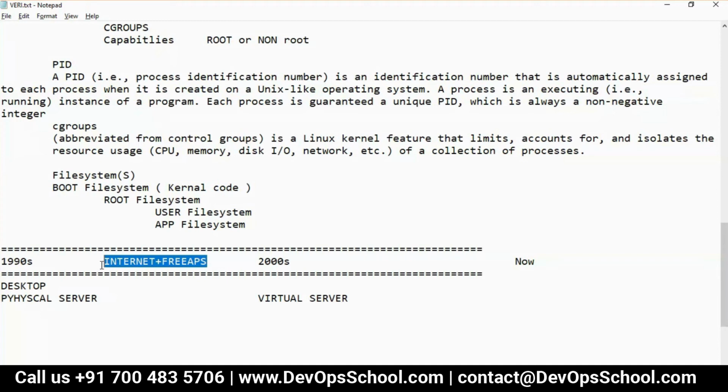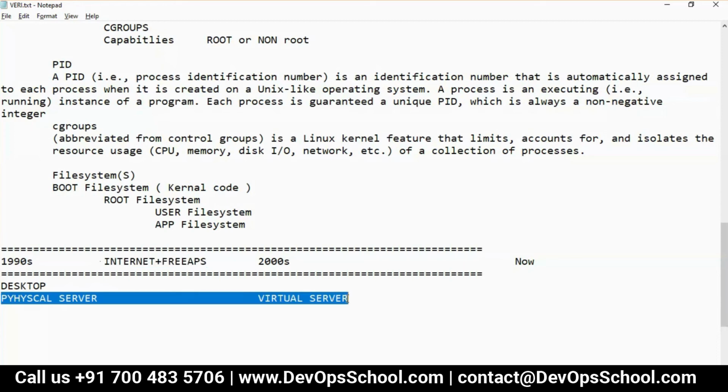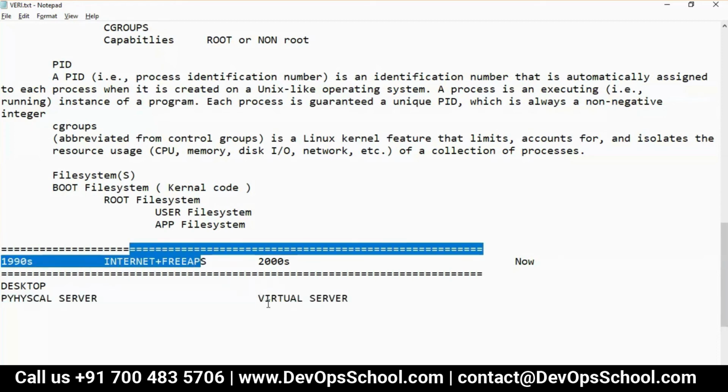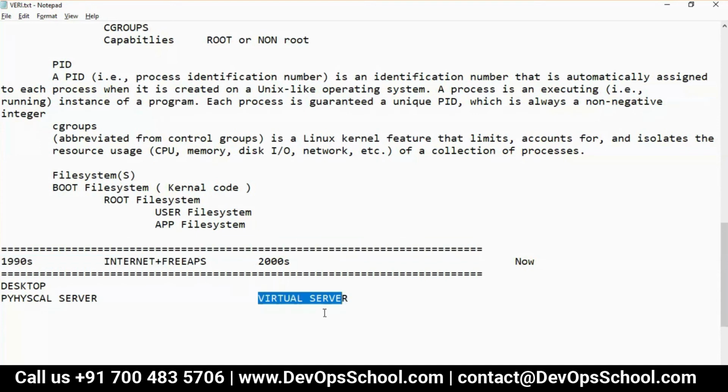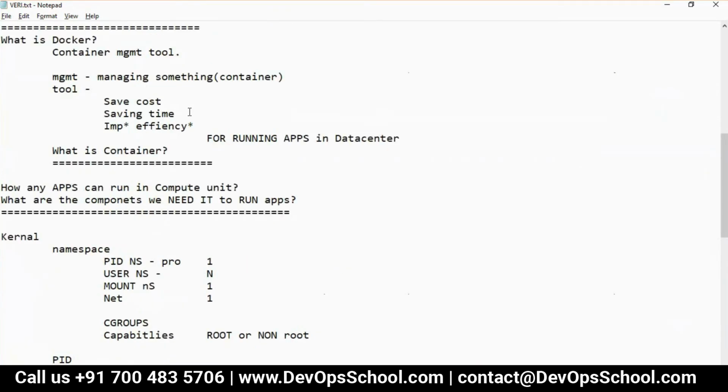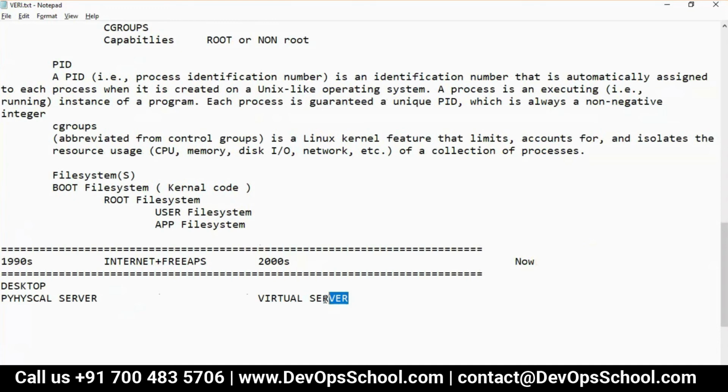So now guys, the virtual server is not working anymore. Why? Because earlier we were using the internet. So the virtual server was able to reduce the cost and time, and help us improve the efficiency of the software development life cycle. But the virtual server is not helping us now. This is what I'm talking about.